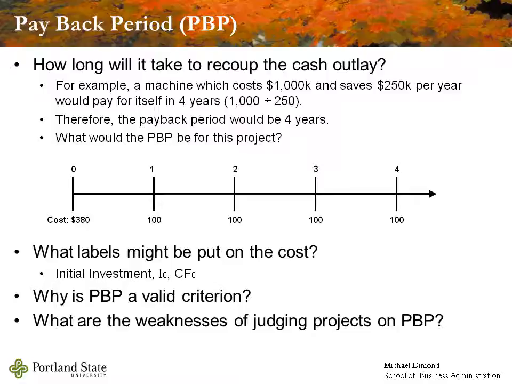I might abbreviate initial investment as I sub 0. I0 is simply the investment at time 0. And in your financial calculator, you might use that as CF0, the cash flow at time 0.